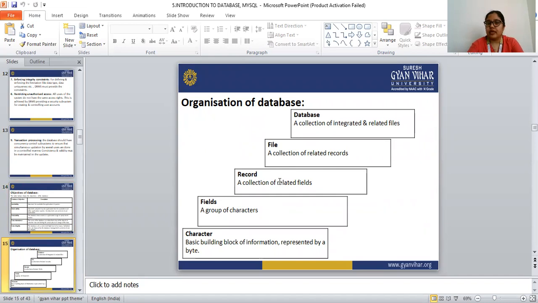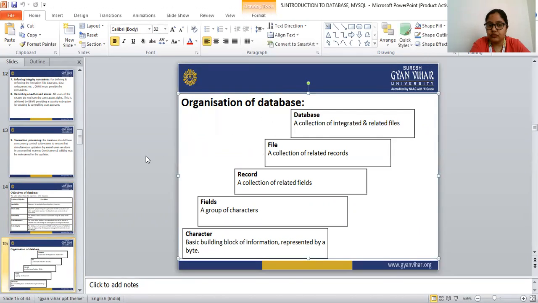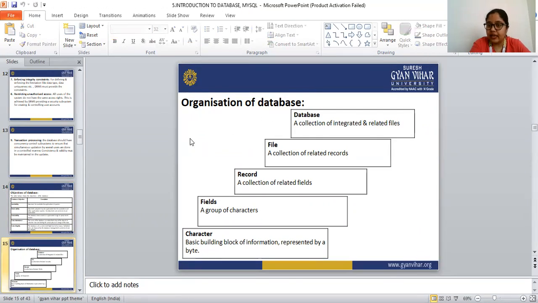Okay, so database is the collection of integrated and related files. The collection of integrated and related files means integrated or related data. Then what is file? Here I am going to discuss what is this file. File is a collection of related records.